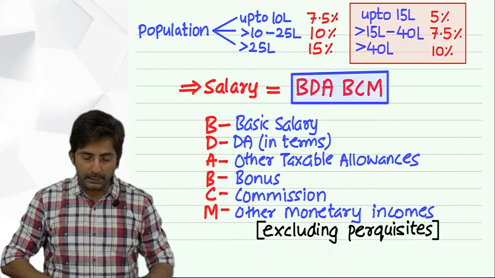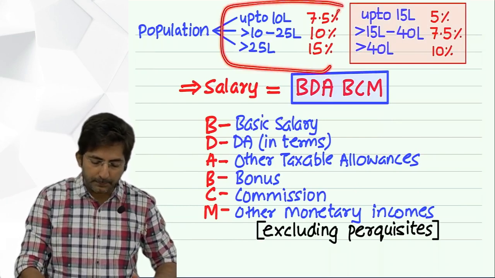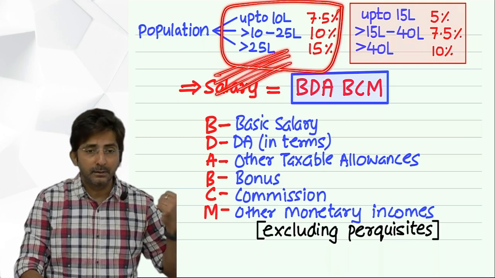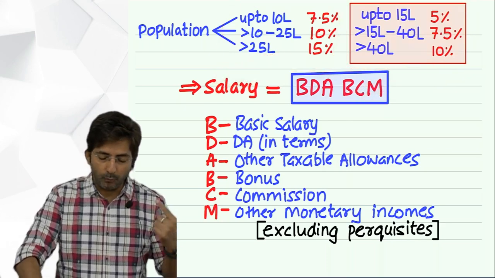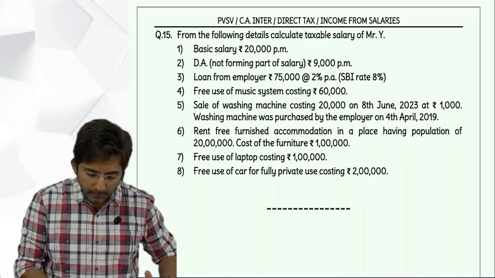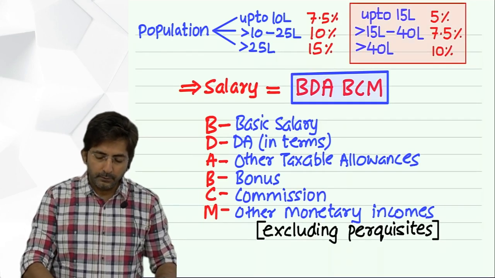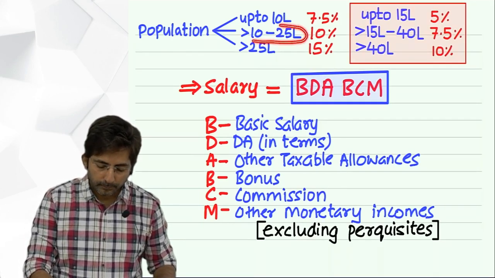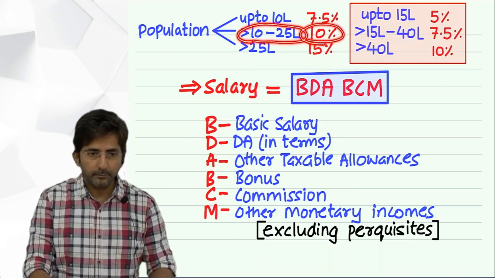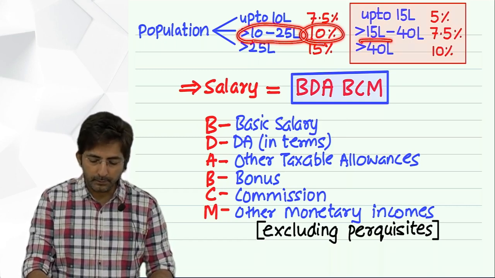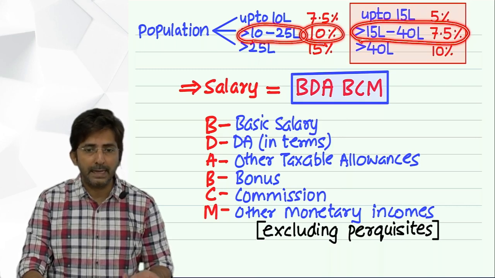And for population, there are two slabs, two sets of slabs. Before 1st September, you will go as per the old slabs, and on or after 1st September, you will go as per the new slabs. So tell me, what is the given population in the question? Population is 20 lakhs. So let me search where 20 lakhs falls. 20 lakhs falls here, 10%. And in the amended rule, 7.5. It comes here.